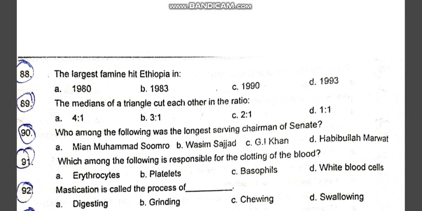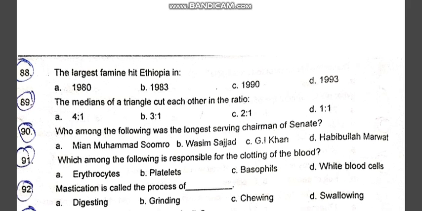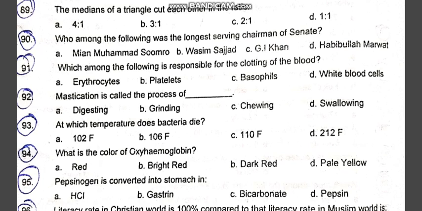The medians of a triangle cut each other in the ratio 2:1. Option C is the correct one. Who among the following was the longest serving chairman of the Senate? Wasim Sajjad. Option B is the correct one. Which among the following is responsible for the clotting of blood? Platelets. B option is the correct one. Mastication is called the process of chewing. C option is the correct one.